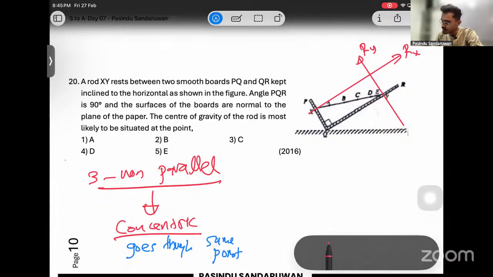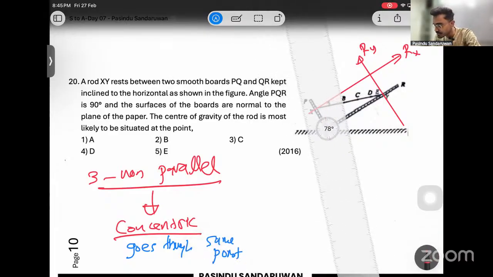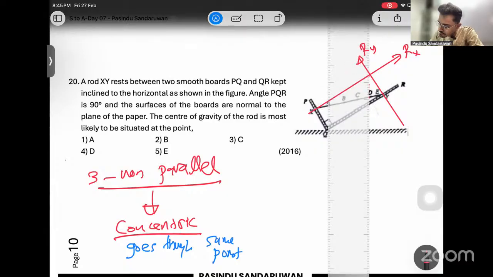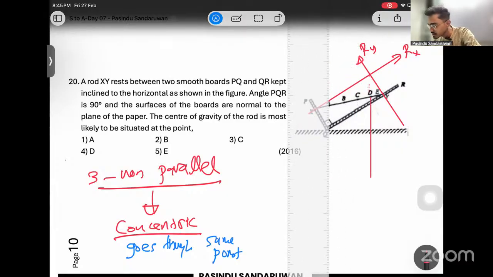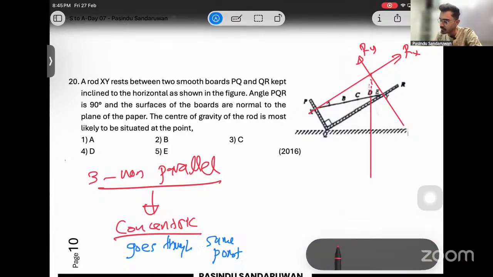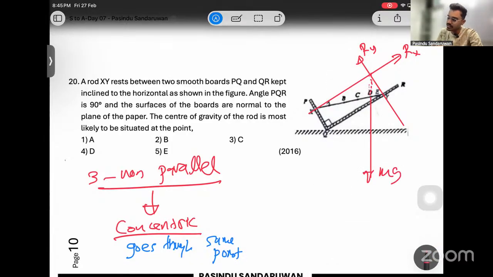Now the third force is mg. It should also go through the same point like this. Then this is how mg should act, right? Then what is the point? It is most likely to be D. If mg acts here, that is D. We have to do this construction.